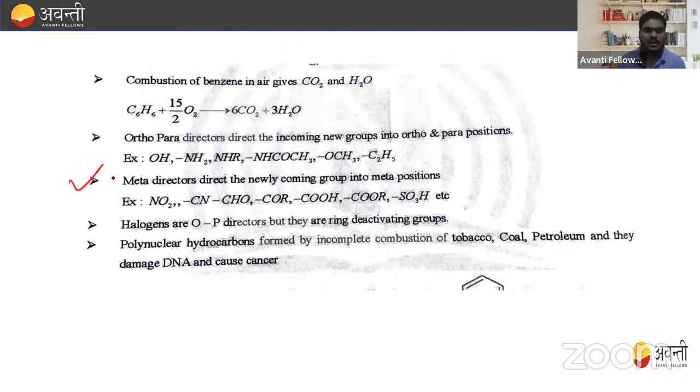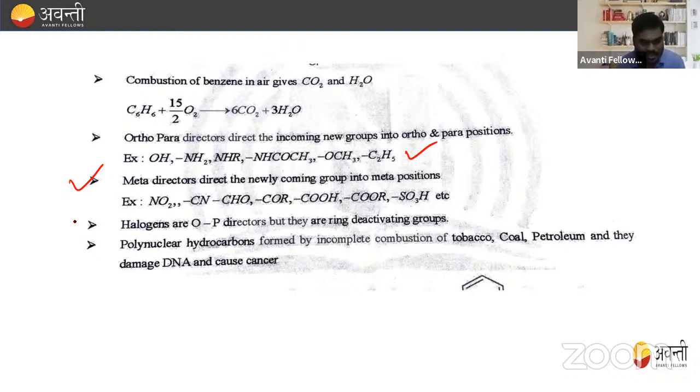Similarly, meta directors direct the newly coming group to the meta position. Whenever electron withdrawing groups are attached, they decrease the electron density at the ortho and para positions, so the incoming group is directed towards the meta position. So just remember some electron donating groups and electron withdrawing groups. Electron donating groups are OH, NH2, NHR, NHCOR, CH3, OCH3, and C2H5. These are examples of electron donating groups, which direct the incoming group to the ortho para position. Similarly, electron withdrawing groups are NO2, CN, CHO, COR, COOH, COOR, SO3H. These are the electron withdrawing groups which support meta directing reactions.